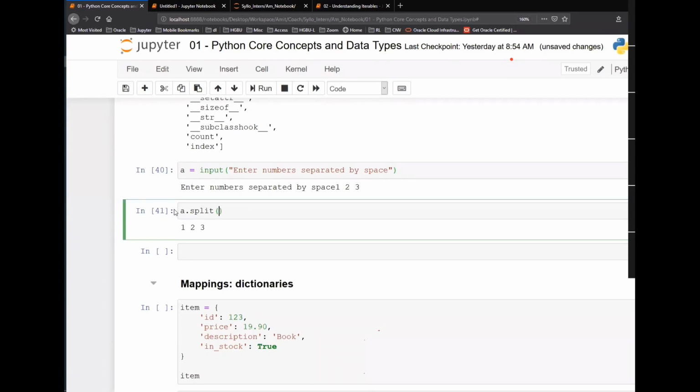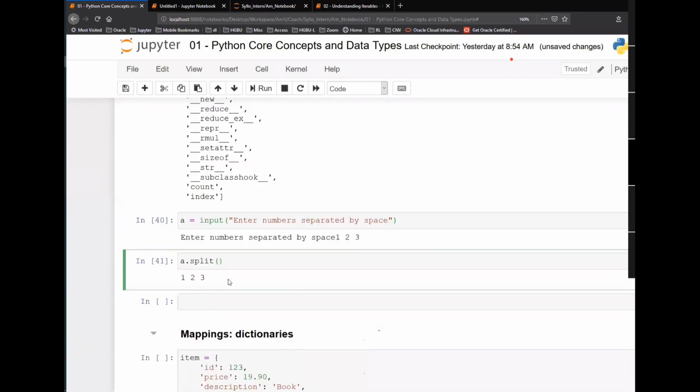If I'm not specifying anything here, by default the delimiter is space. So it is going to split this whole text wherever it finds a space. Now if I do a dot split, it will give me a list of values, that is 1, 2, and 3. But they will still all be strings. You will need to convert them to integer values when you are iterating in a for loop or something.